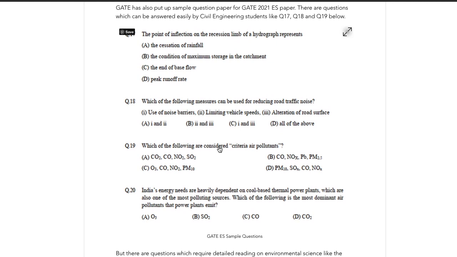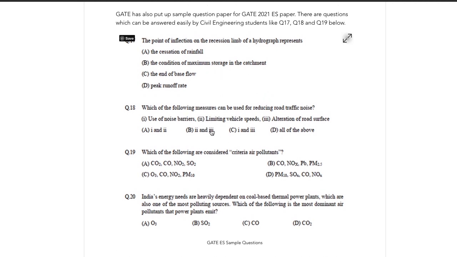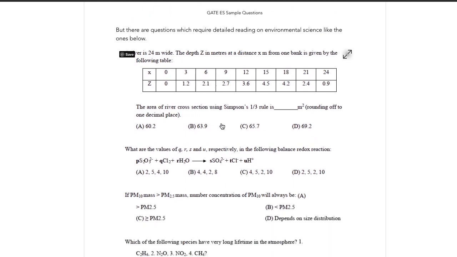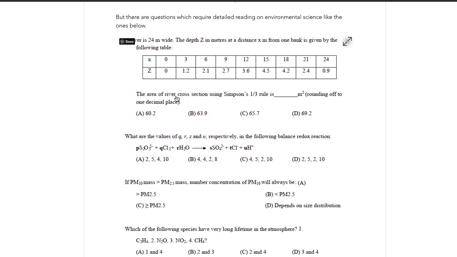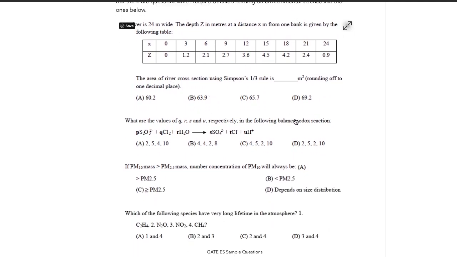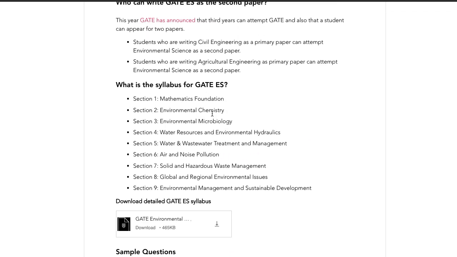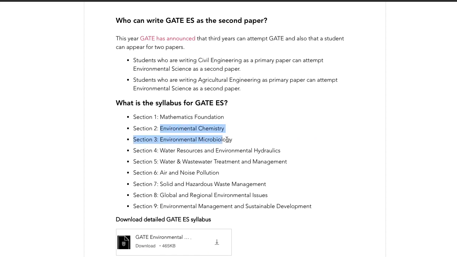These three questions can be easily answered by civil engineering students. But there are some questions which are totally on environmental science. Here they are asking questions on redox reaction or concentration of PM10. These could be understood if you study these sections.